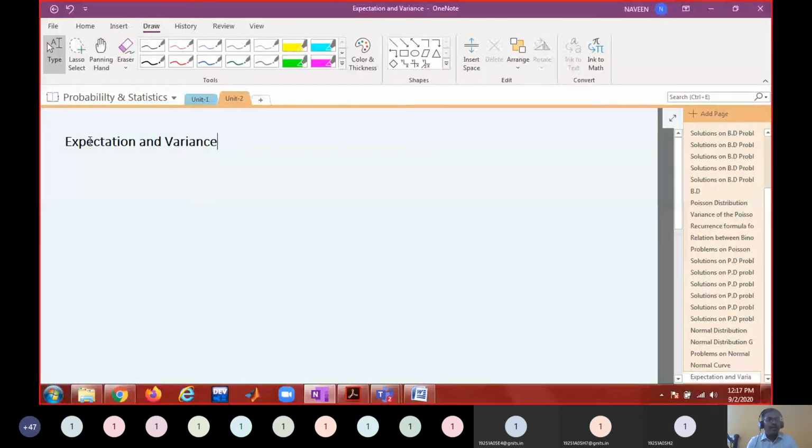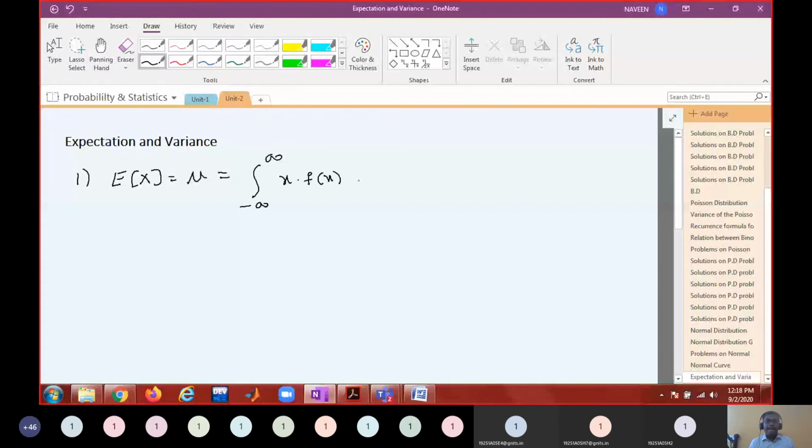Okay. So what is expectation? Mean or average. E of x equal to, what is the notation? Mu. And this is a notation for expectation, and the same notation I used as a parameter in the normal distribution. You remember? So this formula is the integral from minus infinity to infinity of x into f of x dx.